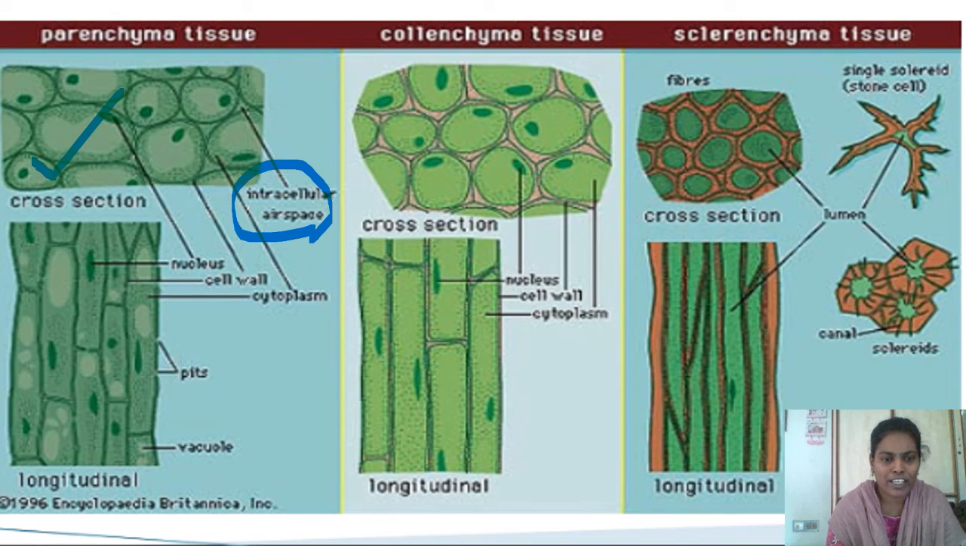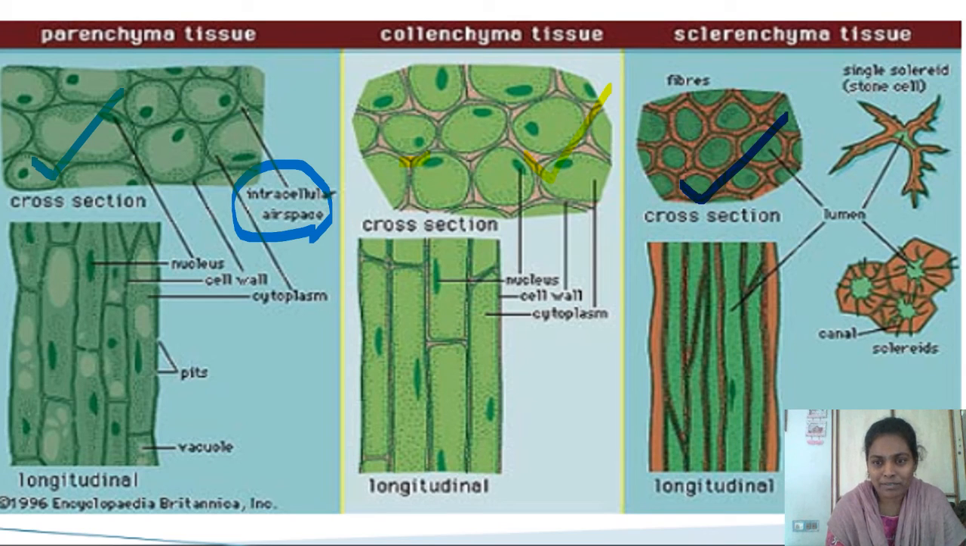See the cell structure here, the arrangement of the cells in parenchymatic cells. They are thin walled with more intercellular spaces. They contain nucleus and thin cell wall. Look at the second picture. This is collenchyma. When compared to the parenchyma, at the corners of the collenchyma tissue, they contain thick walls and less amount of intercellular spaces are present. This is about collenchyma. And the third one, sclerenchyma.